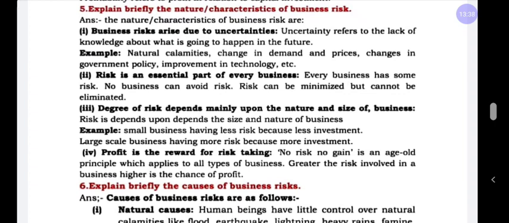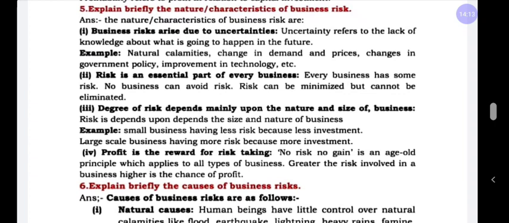It is not a matter of only the large scale operation having more risk. Even the risk is compulsory for any kind of business, no matter whether it is a small scale, medium scale or large scale operation. All businesses should have some risk. If a business has no risk, we cannot call it a business. Understood? Even if the business cannot avoid this risk, but